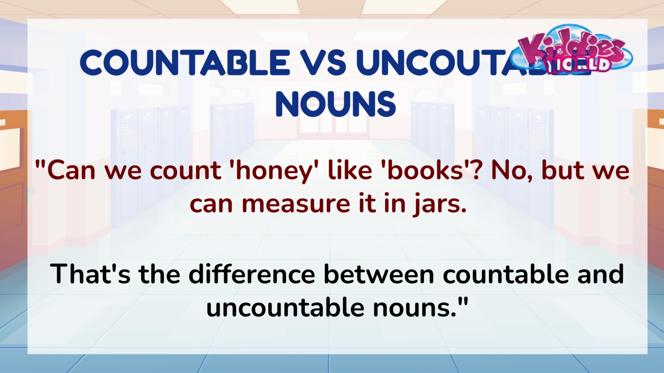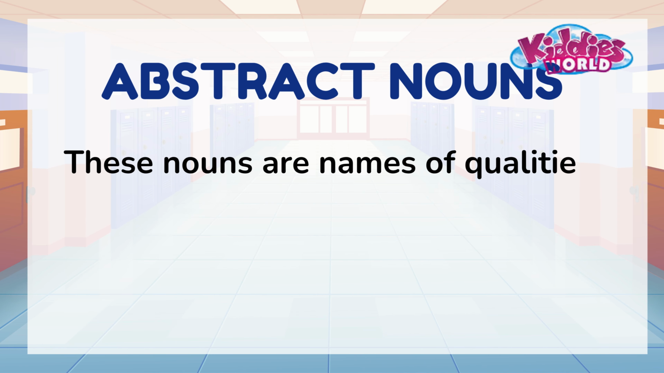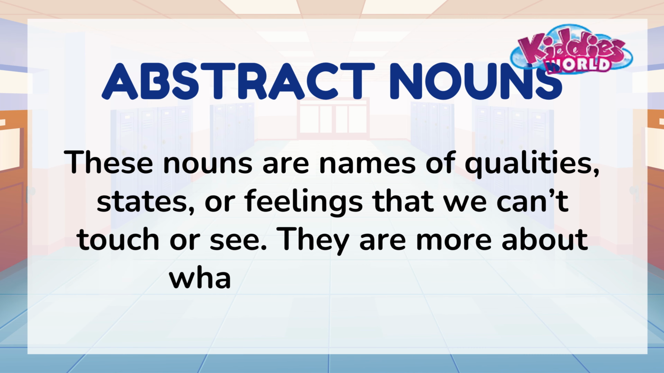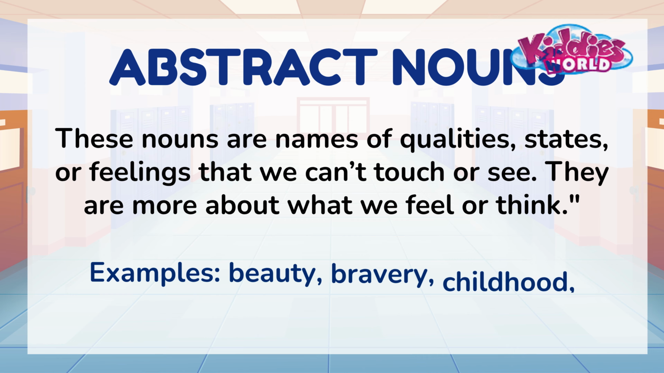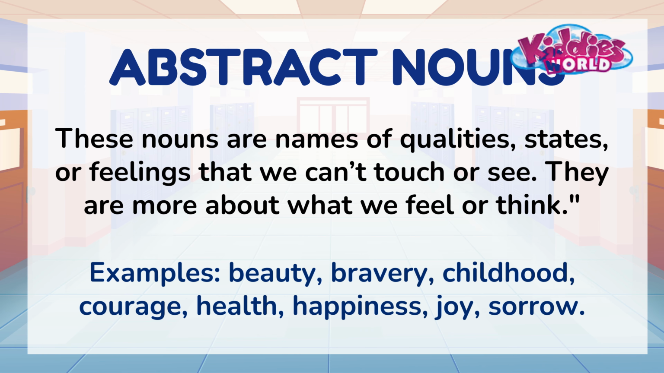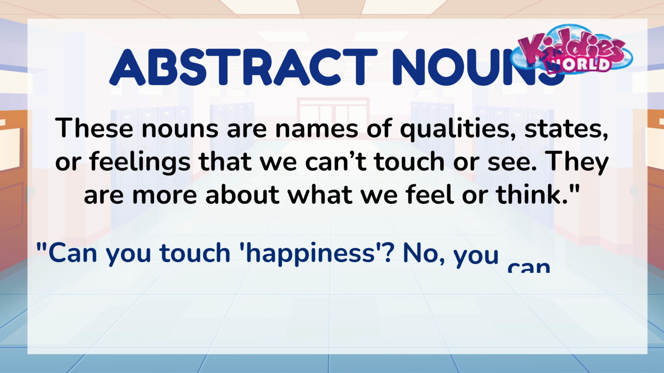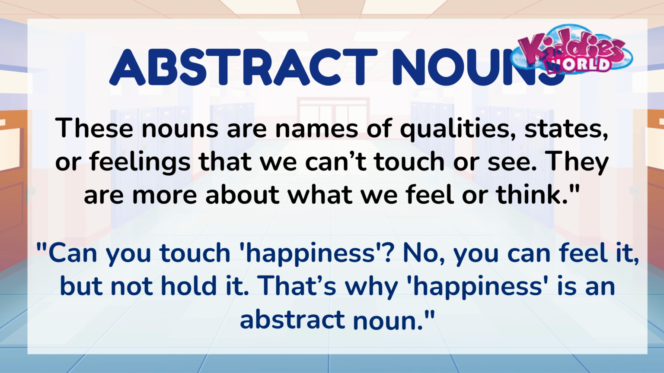Can we count honey like books? No, but we measure it in jars. That's the difference. Abstract nouns. These refer to qualities, states, or feelings we can't touch or see. Examples: beauty, bravery, happiness. Can you touch happiness? No, you can feel it, but not hold it.